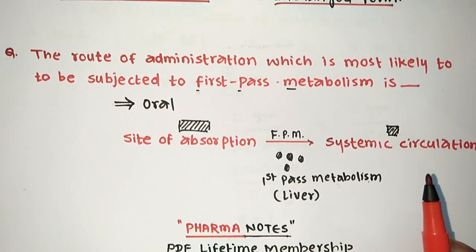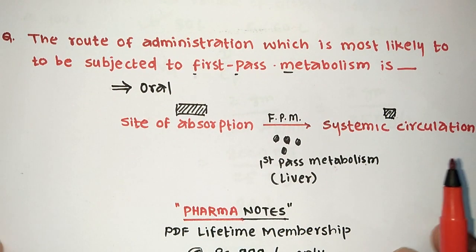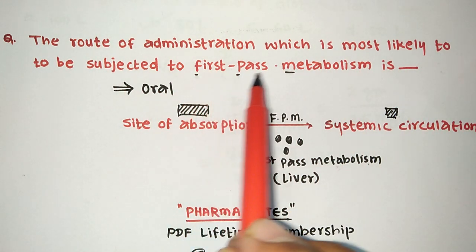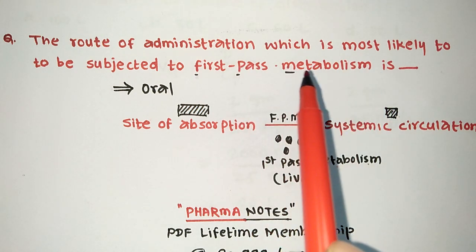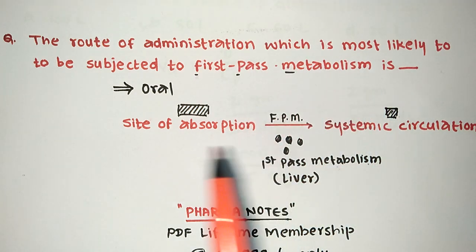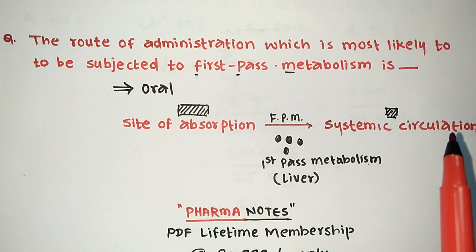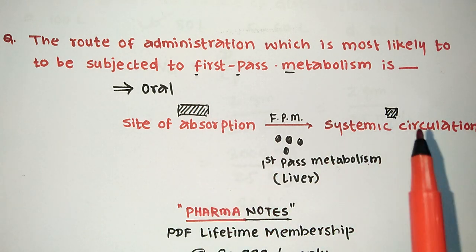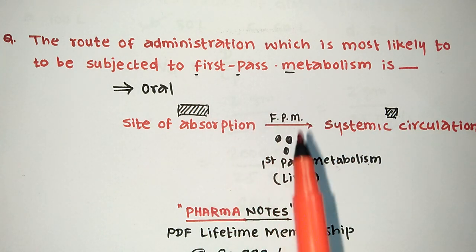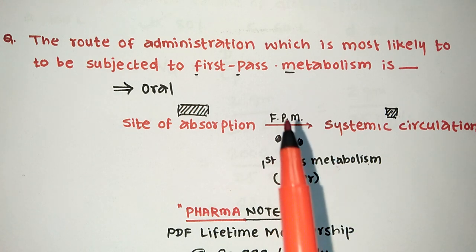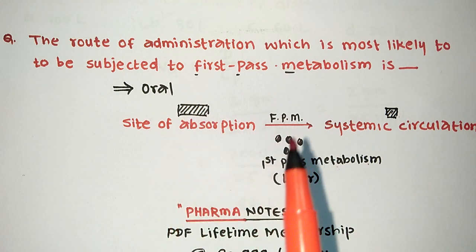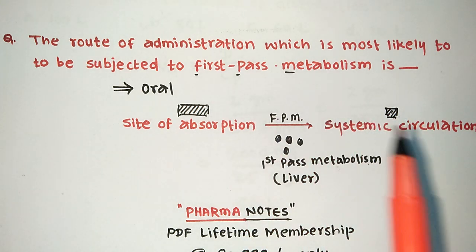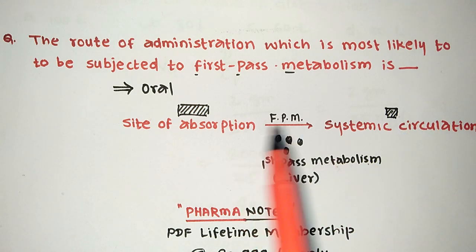Next question we are going to discuss here. See what it is asking. The route of administration which is most likely to be subjected to first pass metabolism. So what is this first pass metabolism? Let's first make these things clear. When a drug is absorbed from the site of absorption into the systemic circulation, there is a first pass metabolism. There are some enzymes in the liver and small intestine. They are going to metabolize these drugs, and only some moiety is going into the systemic circulation. So that is the first pass metabolism.